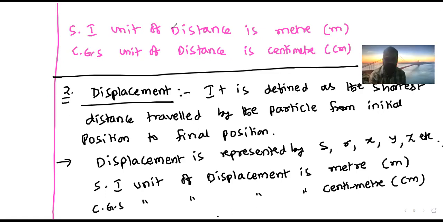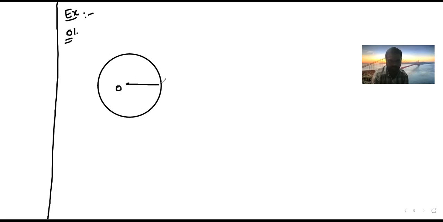Next one, now let us consider an example. Suppose in my first example, let us consider a particle of mass m moving in a circular path of radius r. Suppose this is the center, and here I have the particle of mass m.